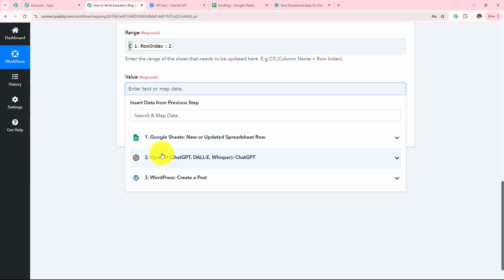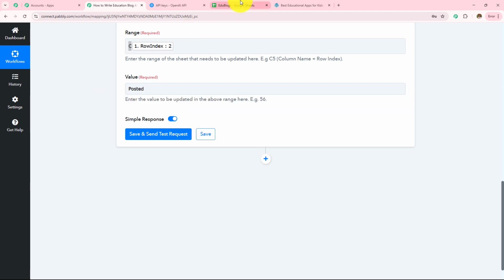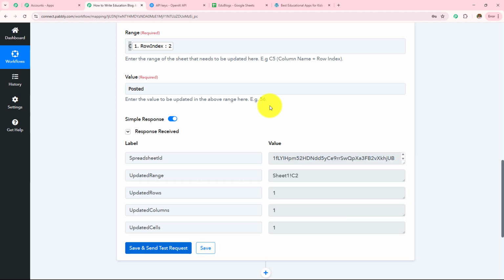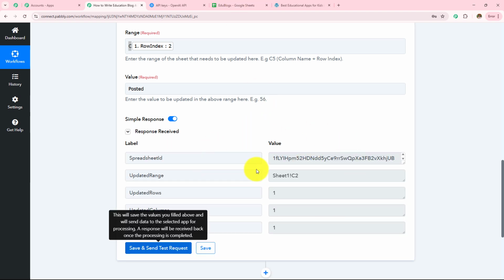Now I'm going to enter the value. So I'm going to enter the value as posted, because whenever the post has been created, I want to change the status to posted. So I have entered the value as posted, and now I'm going to click on the save and send test request. Let's wait for the response. So here we can see that we have received the response.